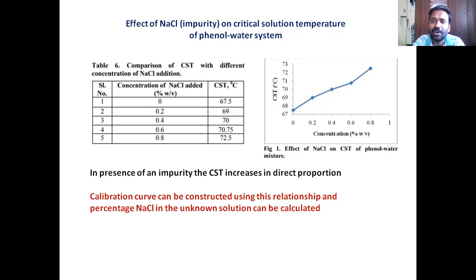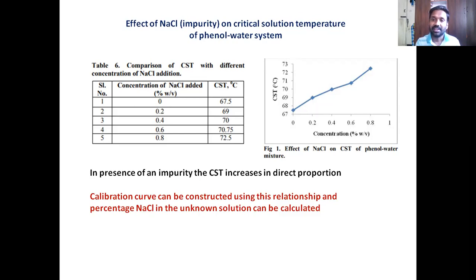Naturally, the graph will be a straight line, which will be increasing linearly. And please note, the origin of this graph will not be zero. That means at zero concentration of NaCl, the CST will not be zero. Even at zero concentration of NaCl, the pure phenol water system has a CST value, and that is usually 67 degrees Celsius. Is it not? So you can construct this calibration curve. Now I will give you an unknown sample of NaCl and ask you to find out the concentration. Can you do this? Of course you can do.